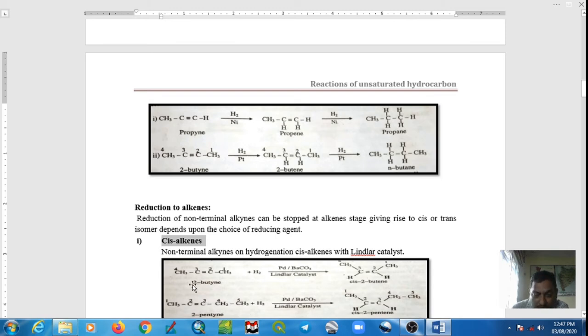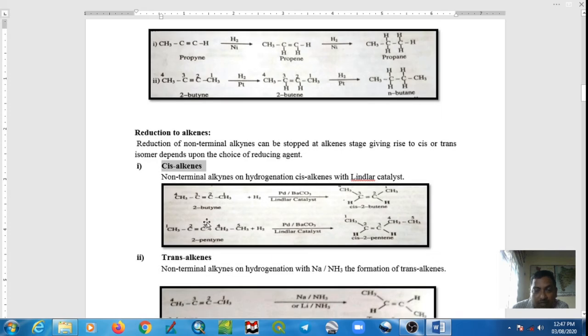See here, if you reduce 2-butyne by using Lindlar catalyst, addition is syn addition. Both hydrogens are added from the same side, that's why we get the cis isomer, with the two higher priority groups on the same side.